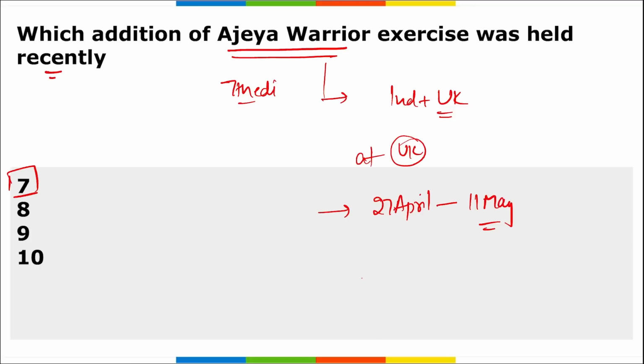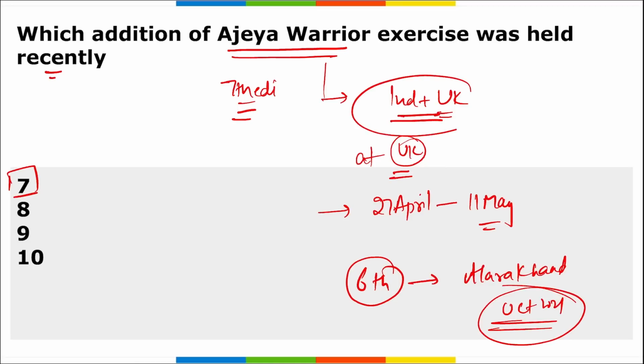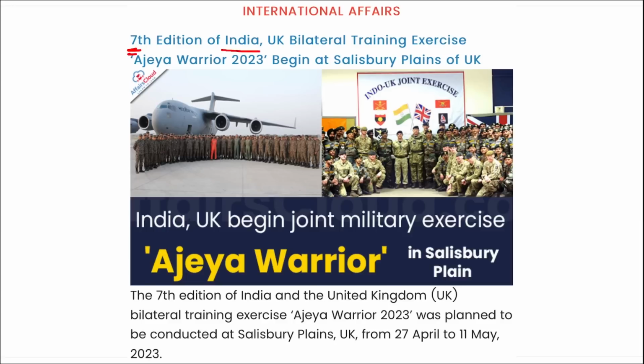Apart from this, if we talk about the exercise, the sixth edition was held in Uttarakhand in October 2021. And now the seventh edition is held in the UK only, between India and the UK. Moving on, here you can see it is the seventh edition of the India UK bilateral training exercise Ajay Warrior that began at Salisbury Plain of UK, and it is from 27th of April to 11th of May.